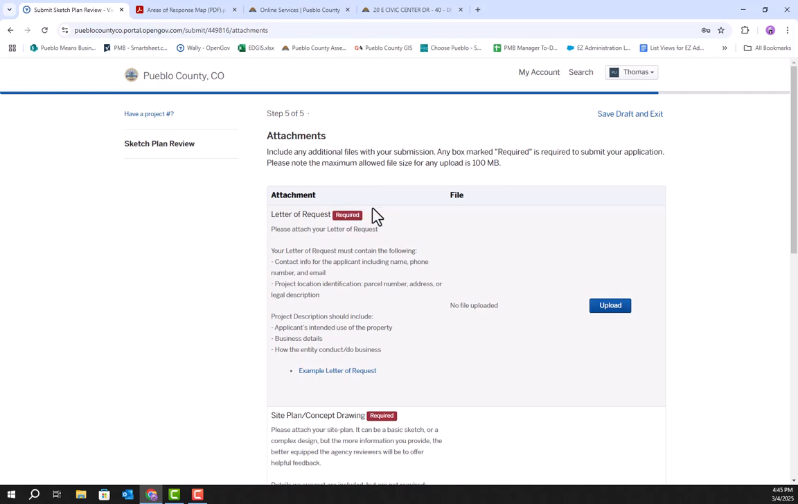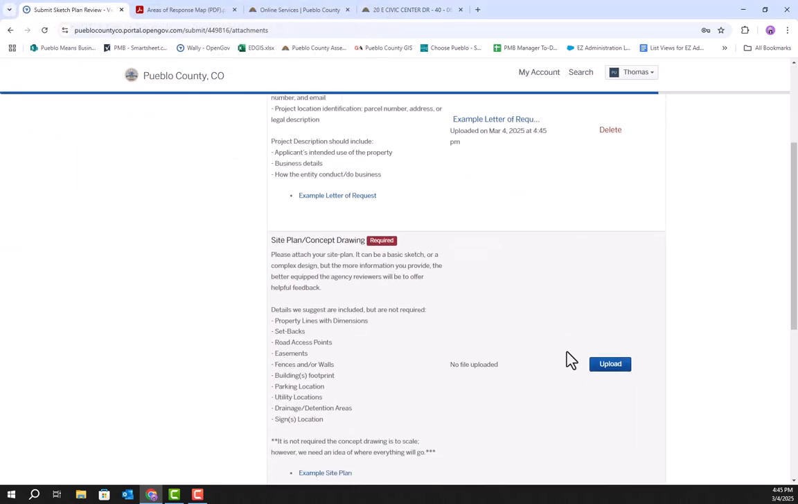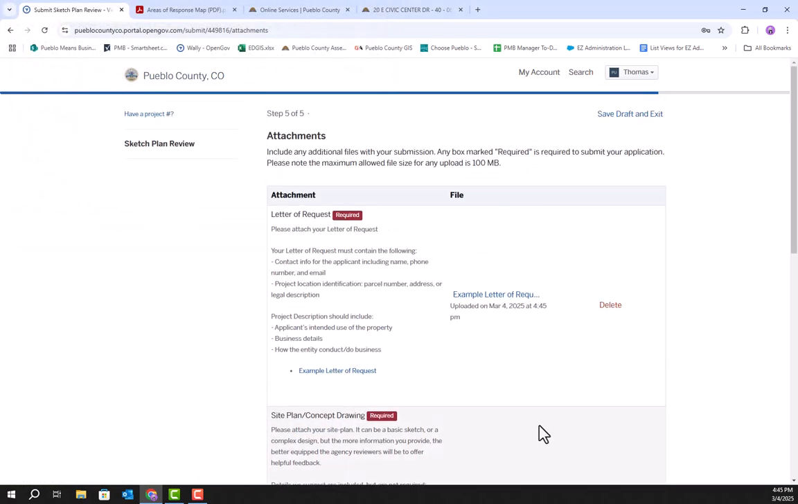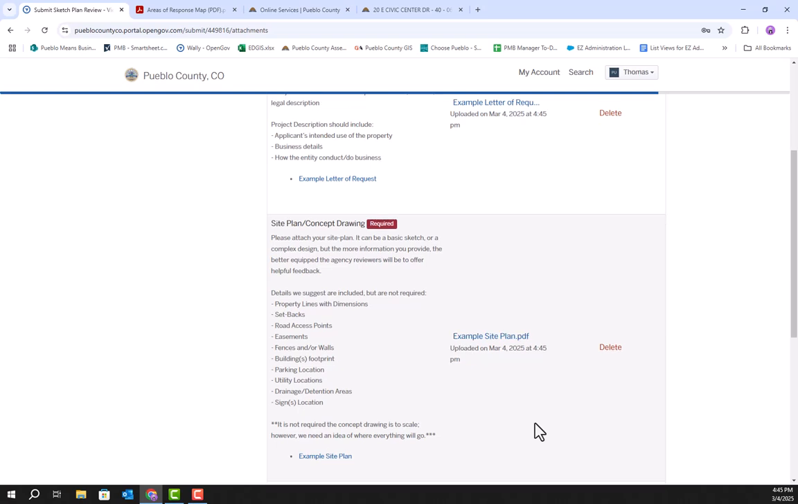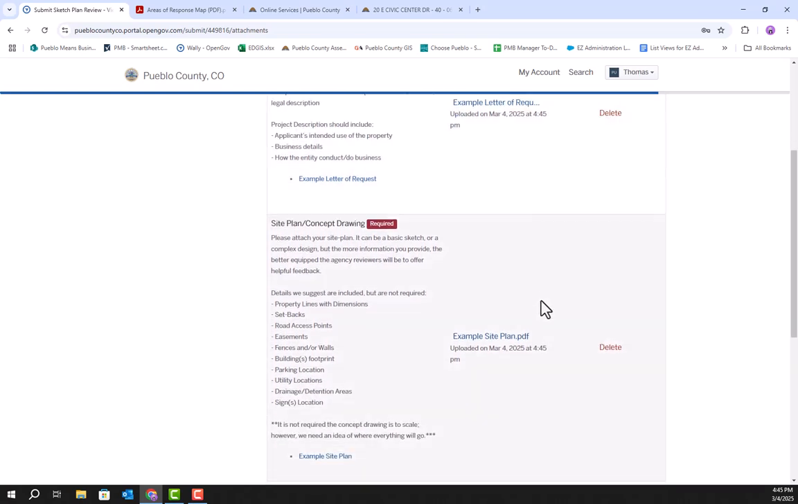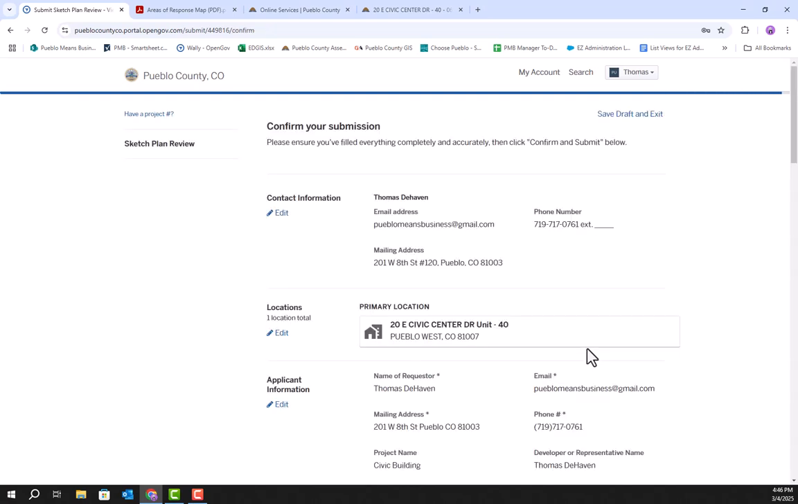Then we will be required to attach some documents. So we'll press upload, example letter of request, upload that for the letter of request, and then we'll do upload example site plan. Of course, these are just the example documents. For your submission, you'll have to create your own letter of request that we went over earlier in this video, and your own site plan that we went over earlier in this video. So now that we have all that in there, we'll press next.